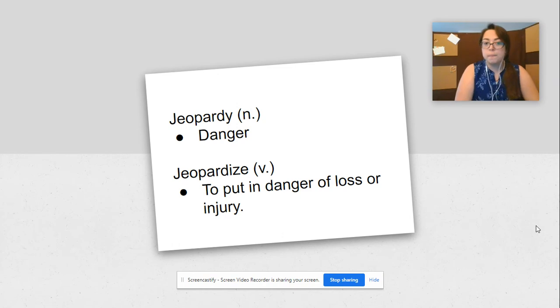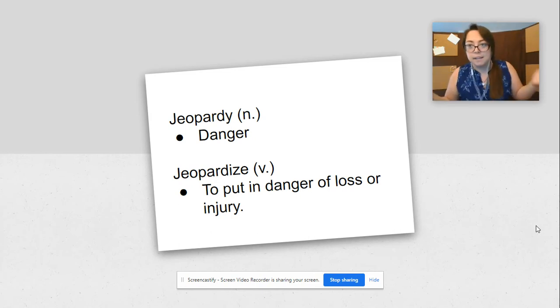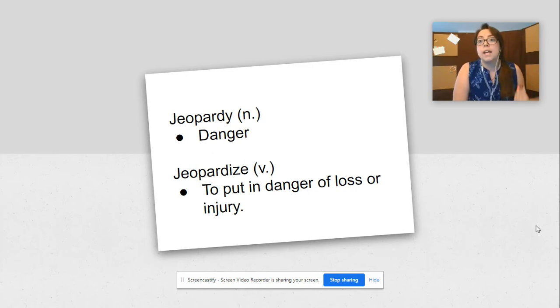Jeopardize as a verb is to put in danger of loss or injury. So, if someone were to say, so and so is jeopardizing their career by doing XYZ, that just means that they're putting themselves in a position to lose their job. They're jeopardizing their job.